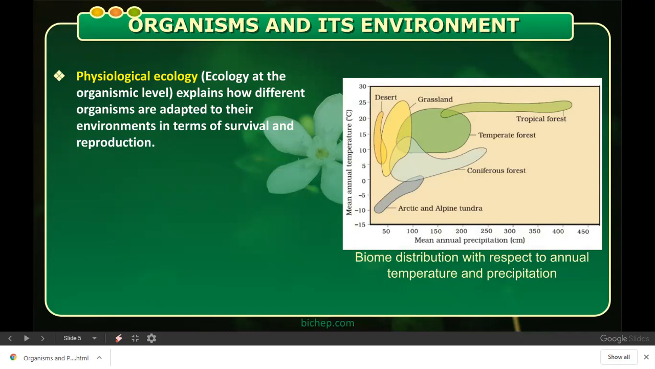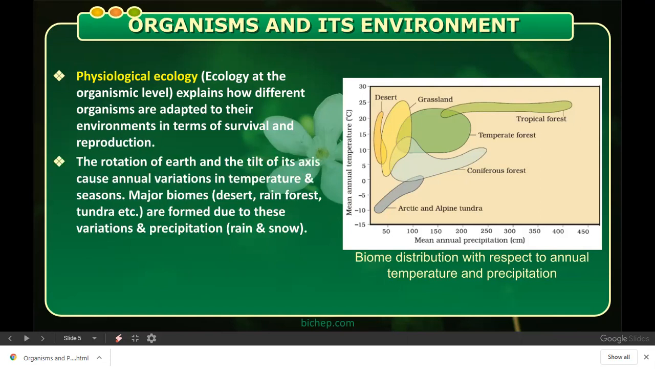Now, when you discuss the biomes, first comes physiological ecology. What do you mean by physiological ecology? It is the ecology at the organismic level, meaning here we need to study different organisms and how they are adapted to the environment for their survival and reproduction. Here we will see how organisms are adapted to the environment for their survival and also for reproduction.